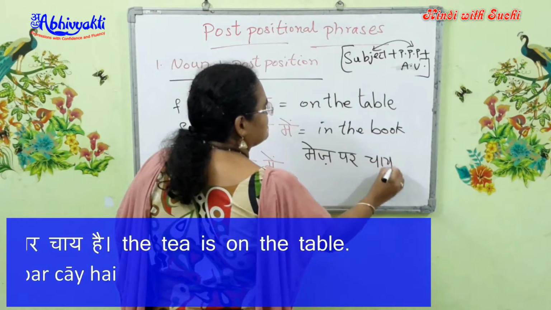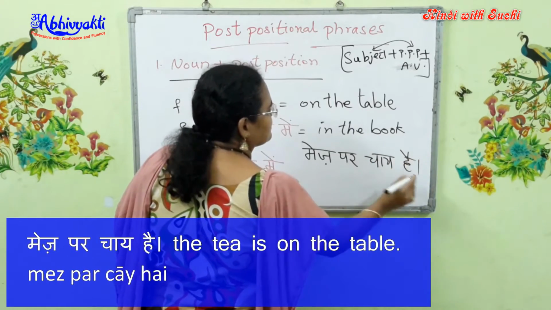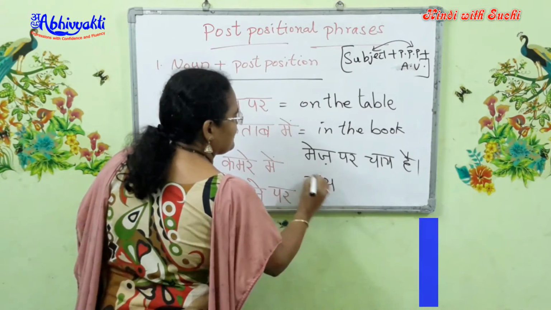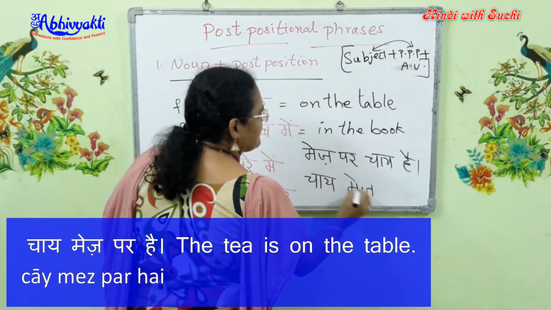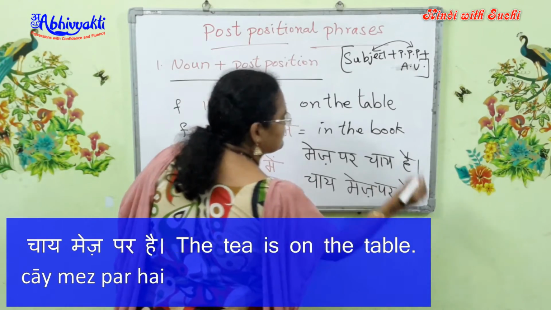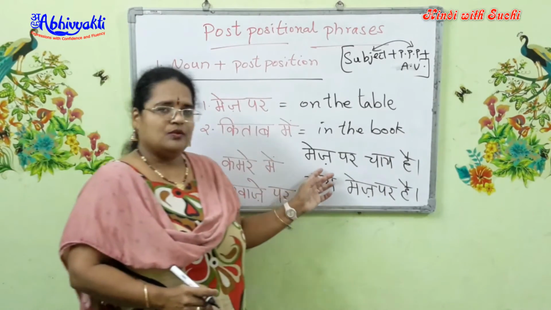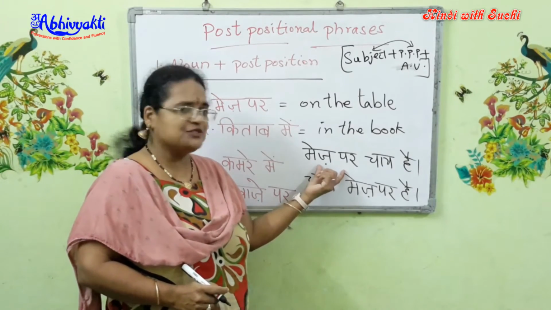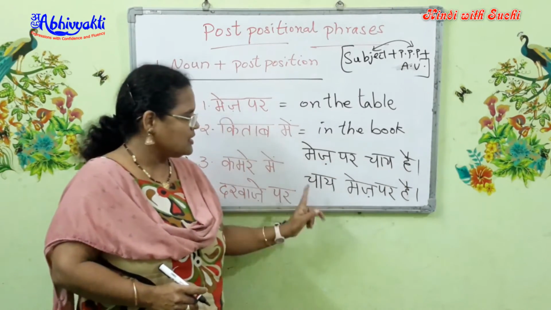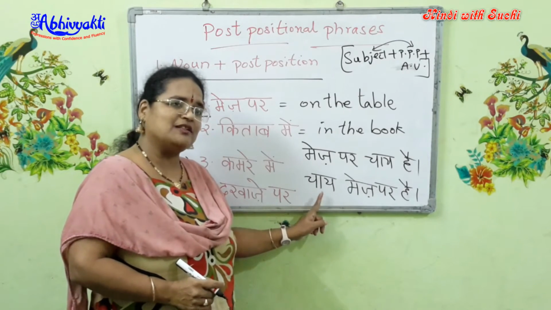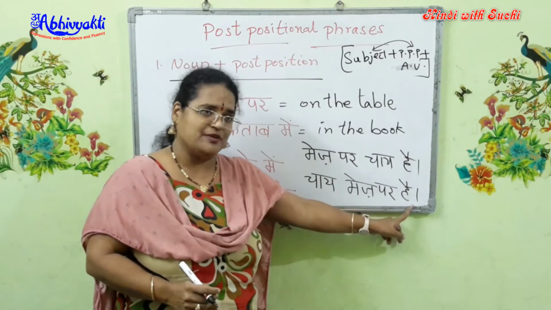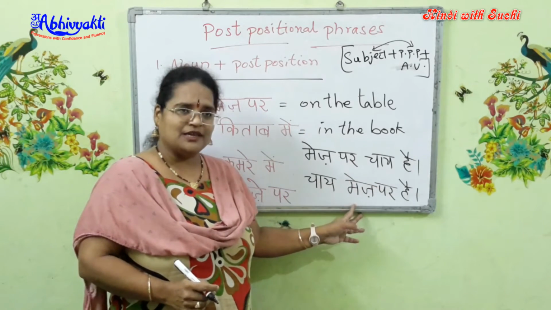मेज पर चाय है. चाय मेज पर है. Now, I have postpositional phrase, object, auxiliary verb, or I can begin with the object. I can make the object the subject and then use the postpositional phrase and then the auxiliary verb. So both are okay in Hindi.